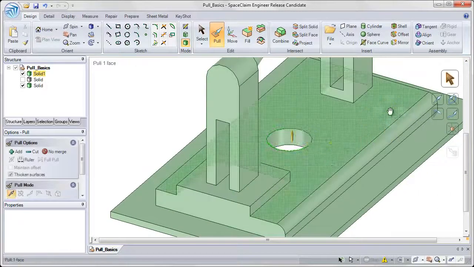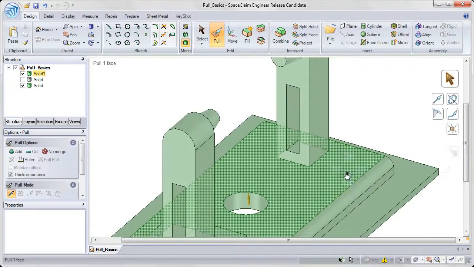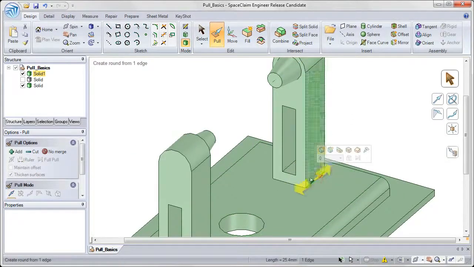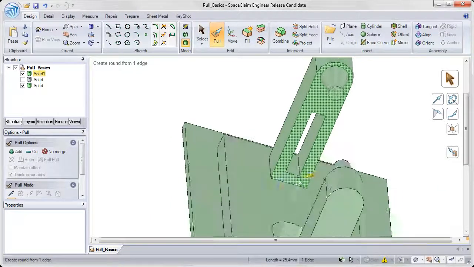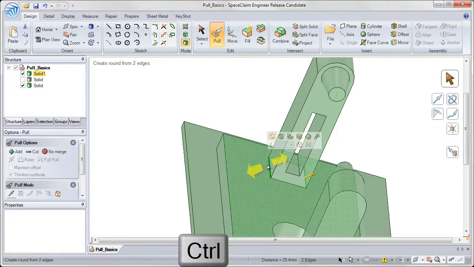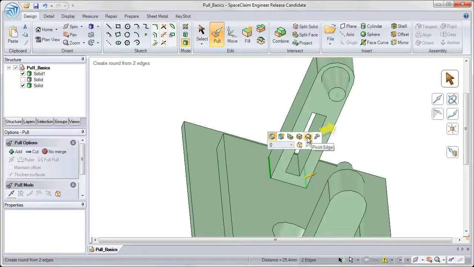And the final option with edge manipulation in the pull tool is the pivot tool. So for this, I'm going to go and grab both of the edges on either side of the back tower. So to do that, I control select. I'm holding control down while I select both of those edges, and then I click the pivot edge option.